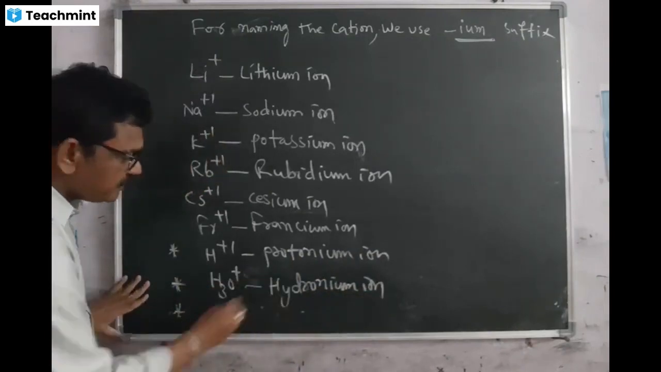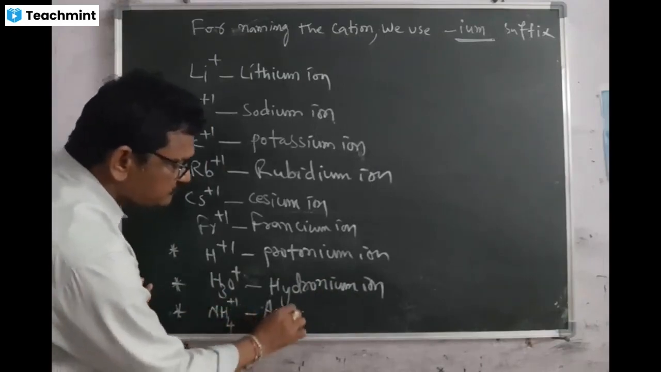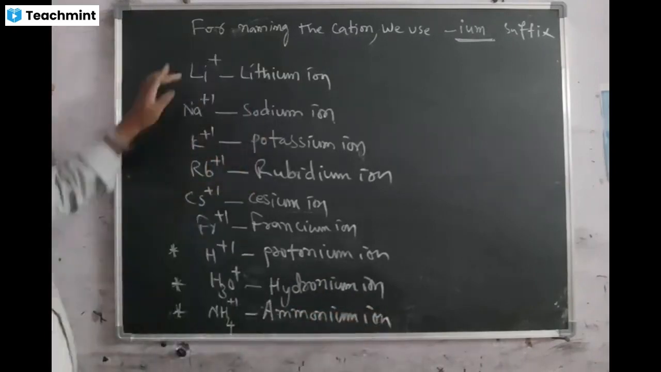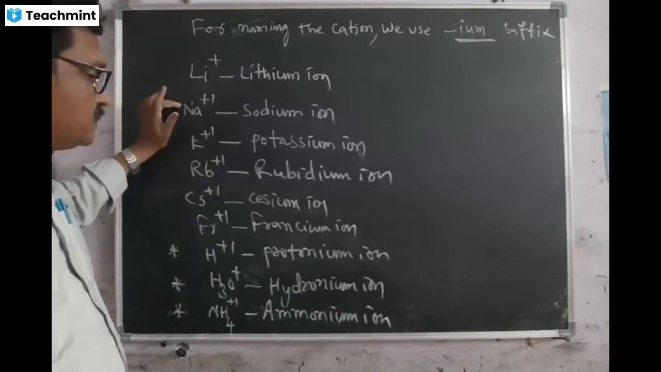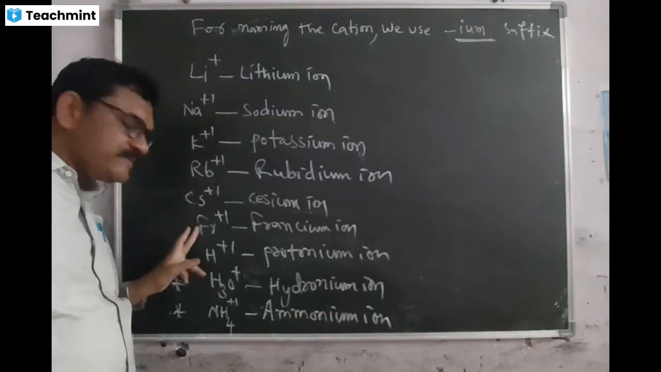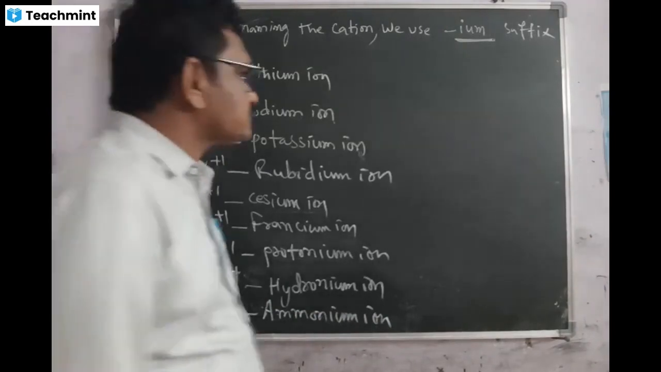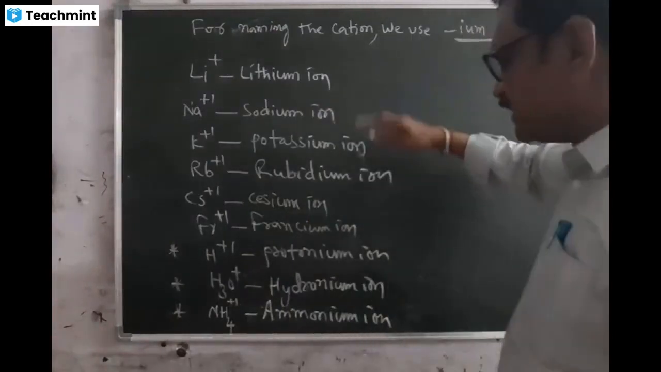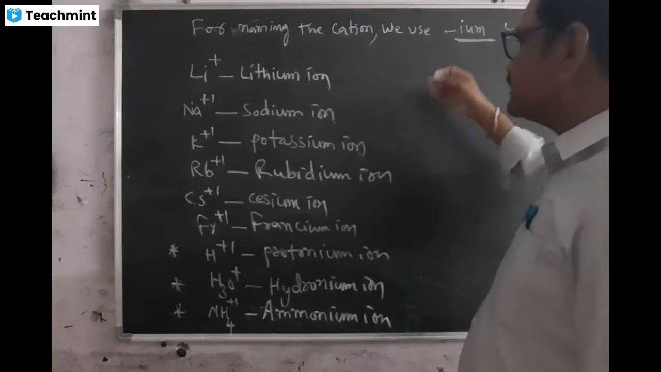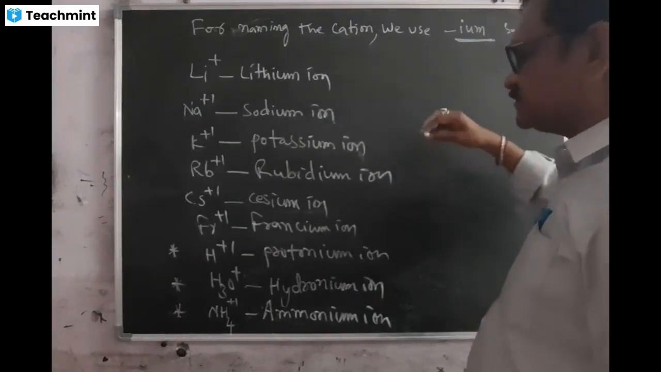H3O+, hydronium. Like that, we have another one, NH4+. This is ammonium ion. See, this is lithium ion, sodium ion, potassium ion, rubidium ion, cesium ion, francium ion, protonium ion, hydronium ion, ammonium ion. Like this, we have some other ones. I write here. You should practice a number of times for getting perfection.